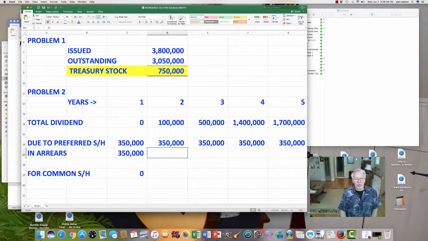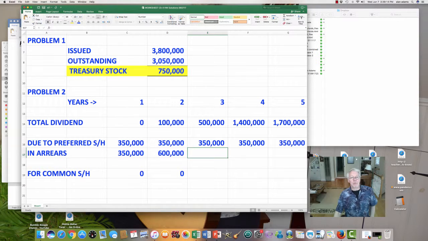Now, at the end of year 2, the preferred shareholders are still owed $350,000 for last year and $350,000 for this year, so they're owed a total of $700,000, right? The dividend of $100,000 is declared, and they get it all because they're owed $700,000 cumulatively, so that whole $100,000 goes to them. Since they're entitled to $700,000 and get $100,000, an arrearage carries over of $600,000, and the common shareholders again get nothing.